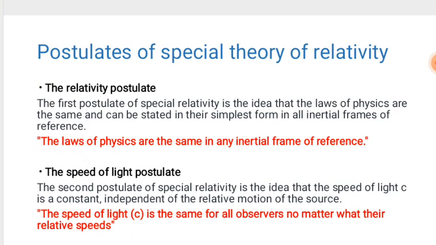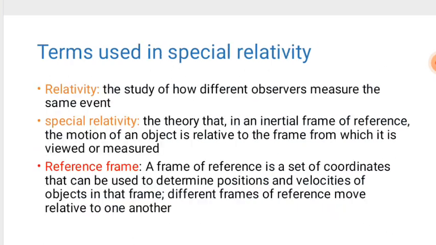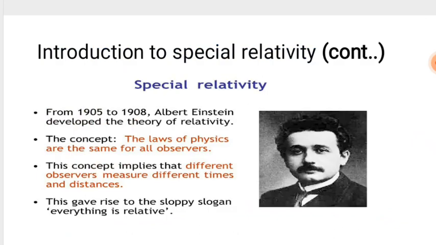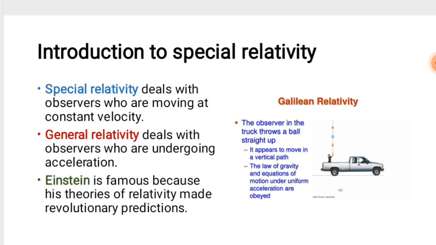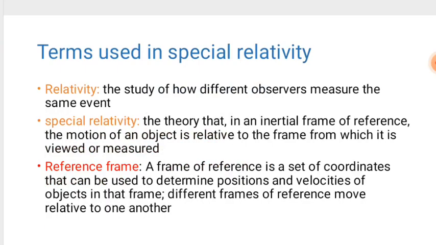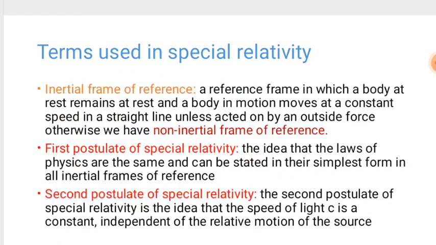So in short, this is the content for today, and I hope you are able to know these terms used in special relativity and to explain the difference between those two frames of reference and the laws of special relativity.